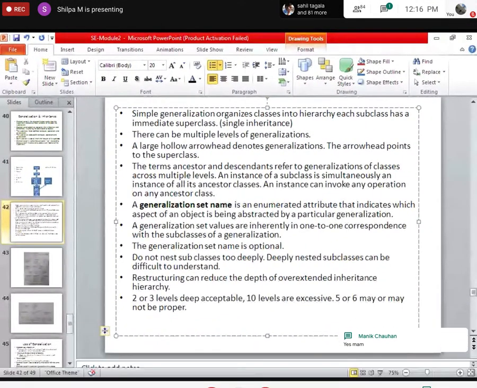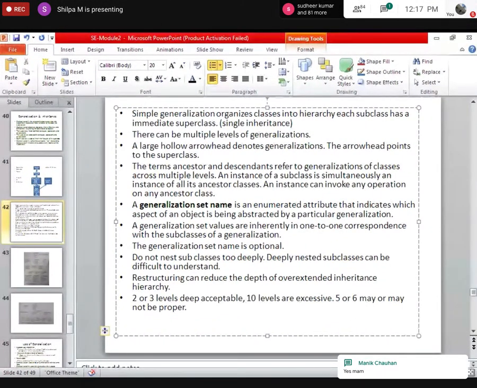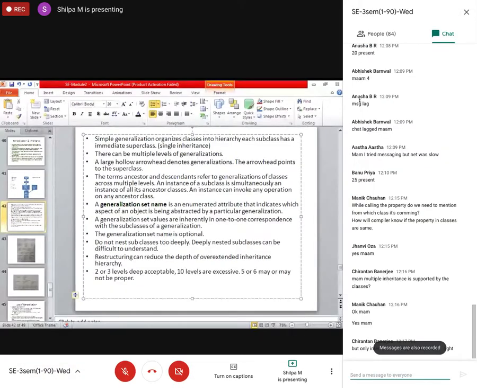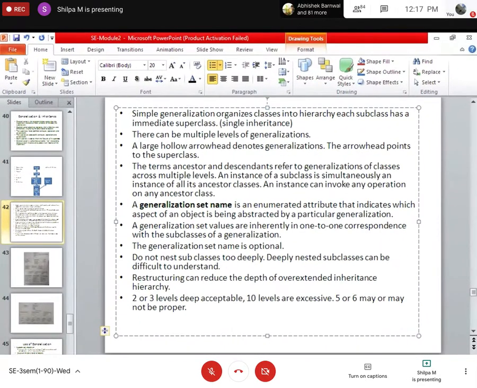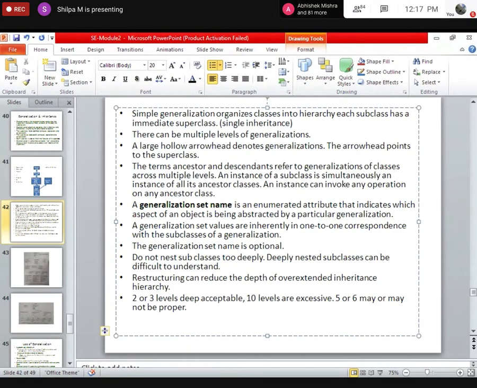So if you have a specific doubt, you can ask me, Chirantan. I know what your question is. Multiple inheritance, it is not supported. Yes, Chirantan Banerjee. C++ supports multiple inheritance. Java does not support multiple inheritance; it is supported through interfaces. But if you use C++, it is supported. It is language dependent, but the concept is perfectly fine. It will work.